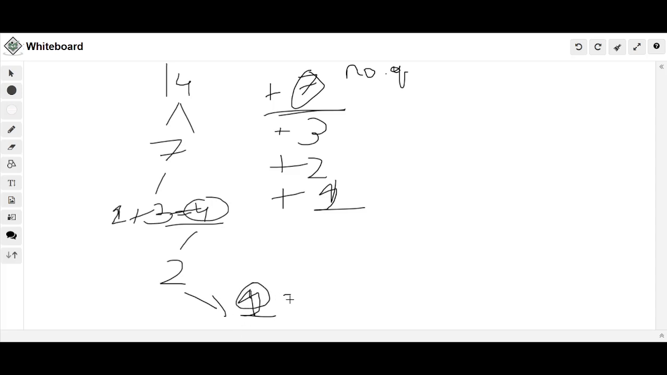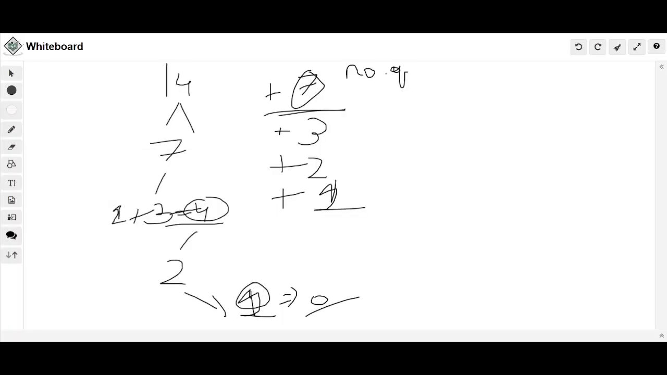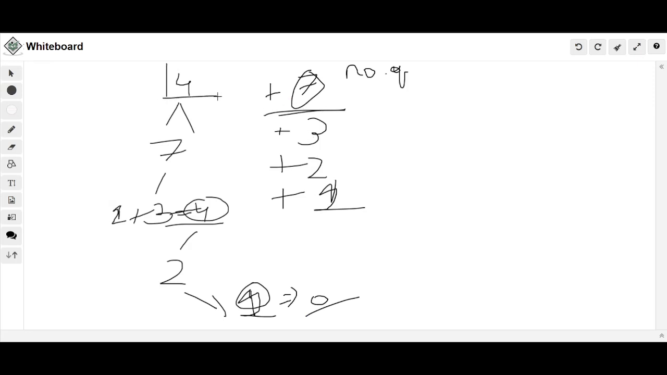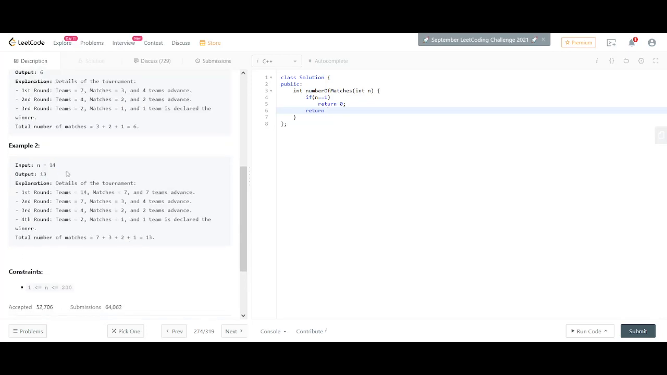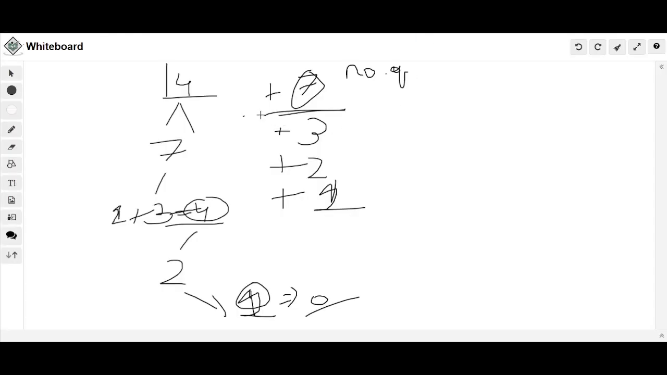When it goes to 1, then of course no other team remains apart from team number 1, and then it should return 0. So if we sum all these, 7, 3, 2, 1, we could say that for n equal to 14 the number of matches is 13: 7 plus 3 plus 2 plus 1. So here, as you can see, we have output as 13. If we apply for n equal to 7, it would be only 3 plus 2 plus 1, that equals 6.